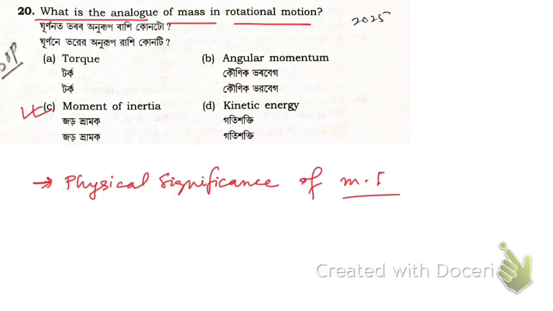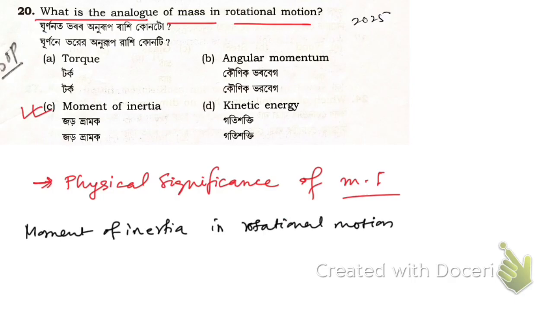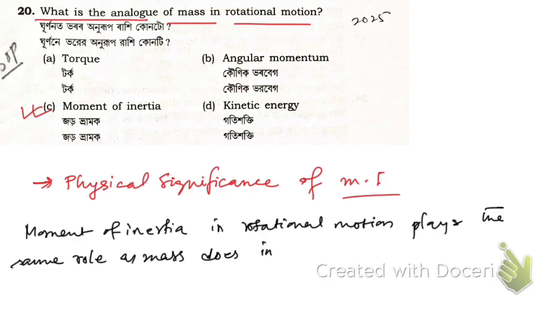That is moment of inertia in rotational motion plays the same role as mass does in translational motion.